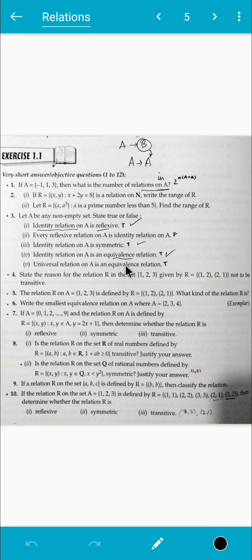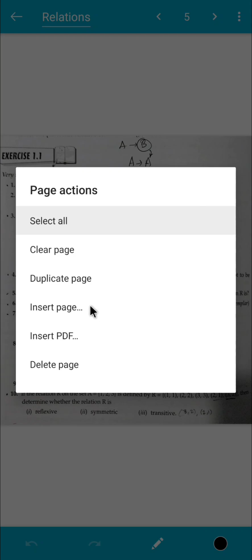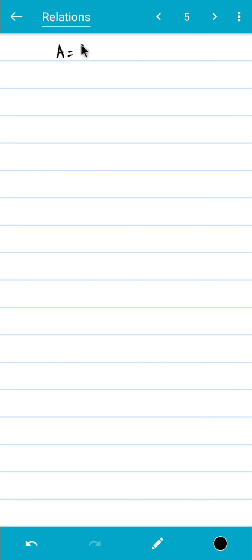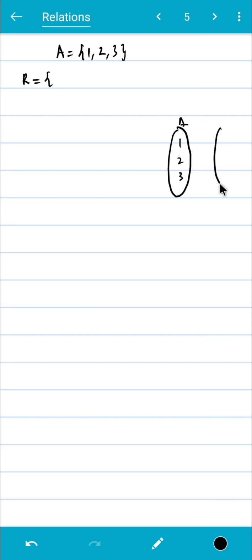Then finally, the universal relation on A is an equivalence relation. The universal relation is the relation, okay, let me show you. If I have A equals 1 to 3, then the universal relation is the relation that contains all the possible elements. Suppose I have the set A, 1, 2, 3, and it's a relation from A to A. So 1 relates to 1, 1 relates to 2, 1 relates to 3, 2 to 1, 2 to 2, 2 to 3, 3 to 1, 3 to 2, 3 to 3. So all elements.